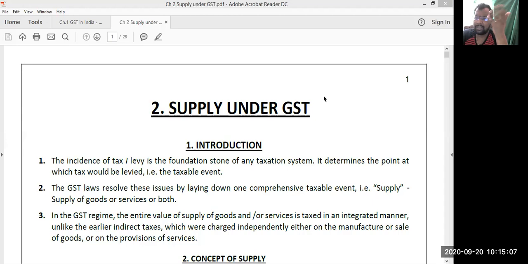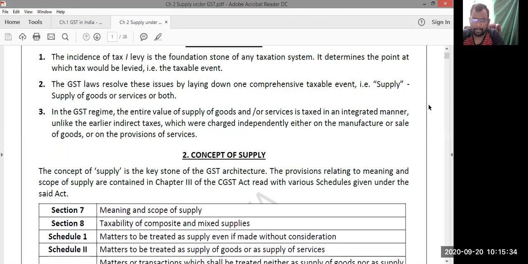And it leads to unnecessary ambiguity: what kind of taxation should be levied, when should it be levied, at what time should it be levied, what is the rate of tax. Unnecessary complexities and ambiguities arise. But now under GST, an integrated taxation system has been introduced, a single taxable event: supply. If you are engaging in the supply, levy the GST. That's it. Are you following now? Sir, what do you mean by the supply?